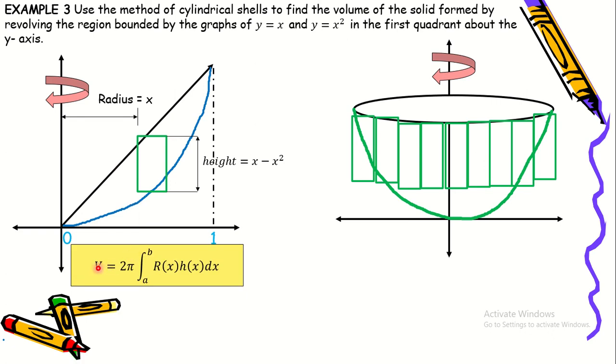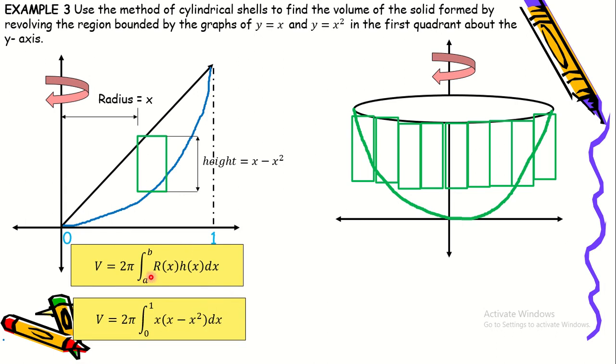So we have volume is equal to 2 pi, the integral from a to b of r of x, h of x dx. So the limits of integration will be from 0 to 1. So we have volume is equal to 2 pi integrated from 0 to 1 of x times x minus x squared dx.